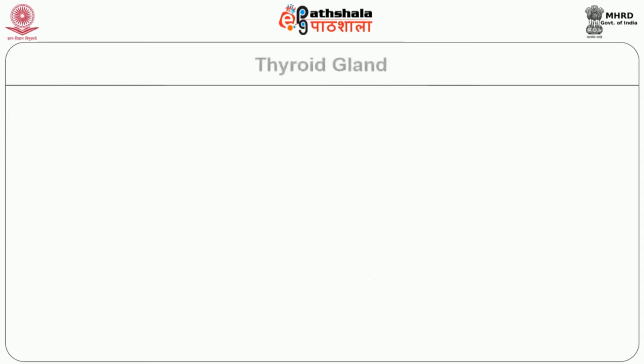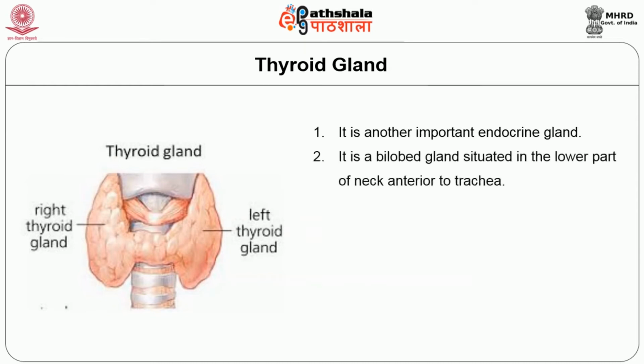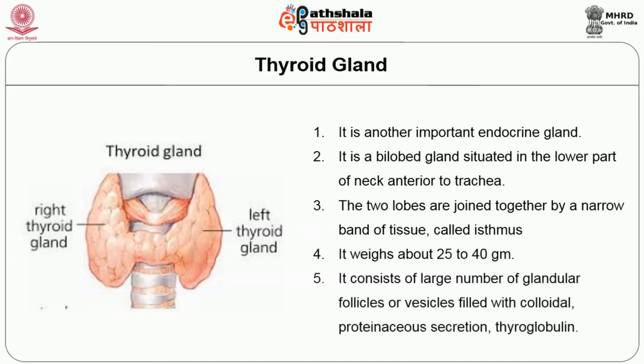The thyroid gland is another important gland. It is a bilobed gland situated in front of the neck. It has two lobes, the right thyroid lobe and the left thyroid lobe, connected by the isthmus. The two lobes are joined together by a tissue called the isthmus. It weighs about 25 to 40 gram. It consists of a large number of glandular follicles or vesicles filled with colloidal proteinaceous secretion called thyroglobulin.